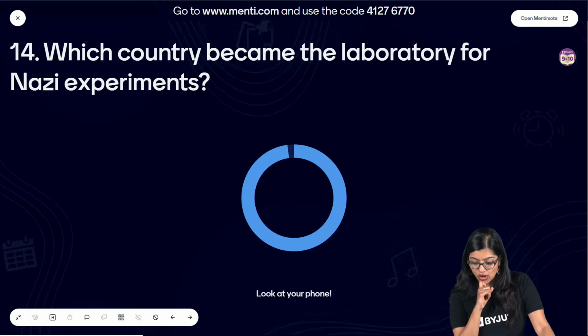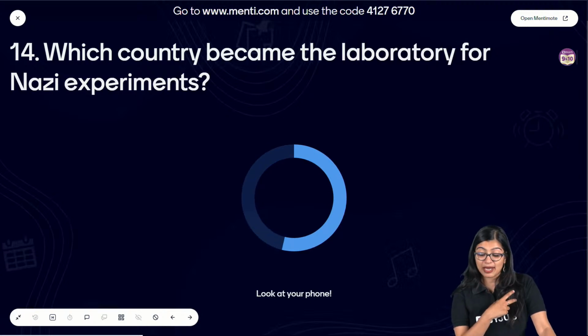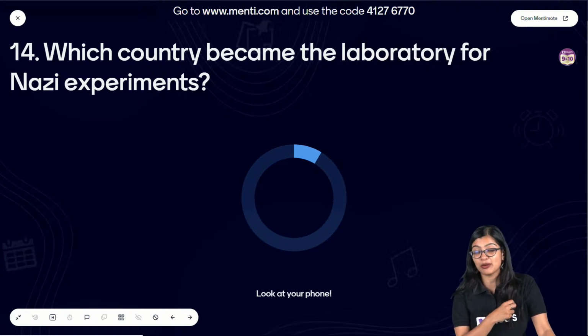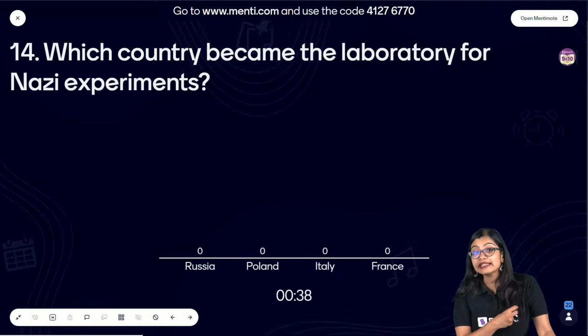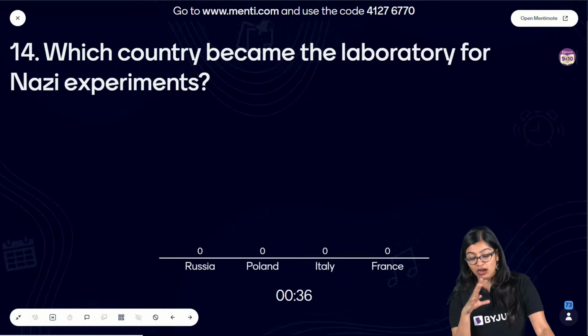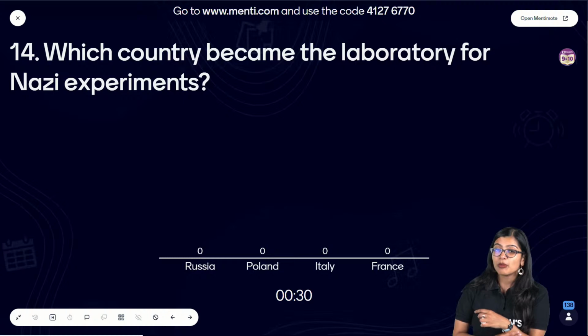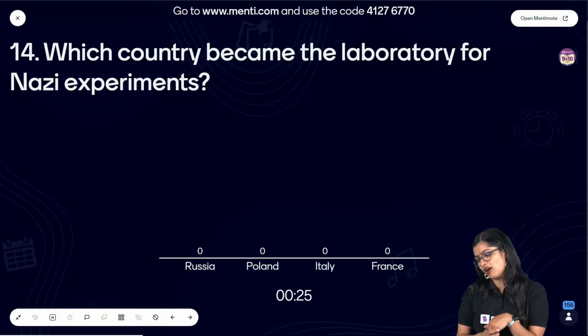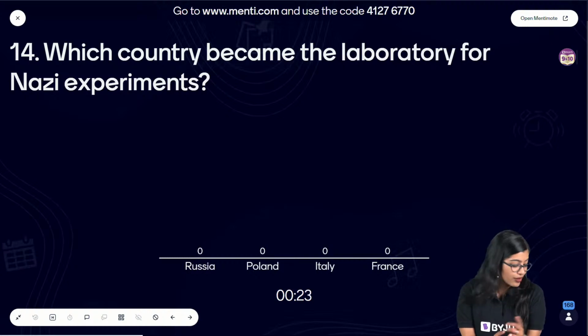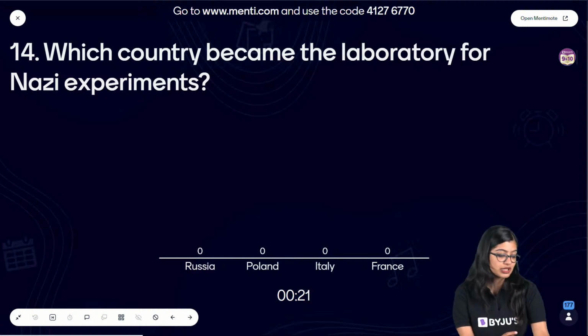Yes. So let's have a look. Which country became the laboratory for Nazi experiments? Or which country, very sadly, was subjected to a lot of, I would not want to use a very strong word, but to a lot of practices by the Nazis, right? So Russia, Poland, Italy, or France. I'll give you a hint. Invasion is all I'm saying.